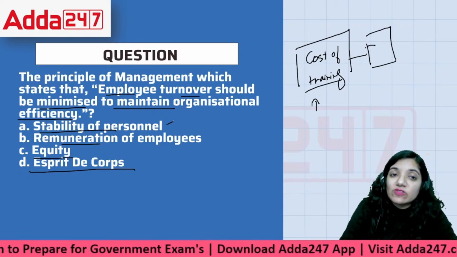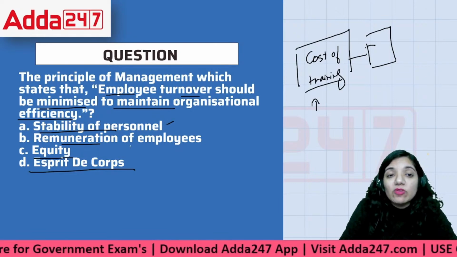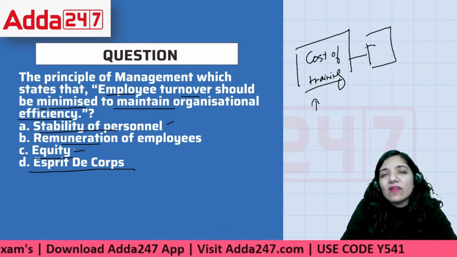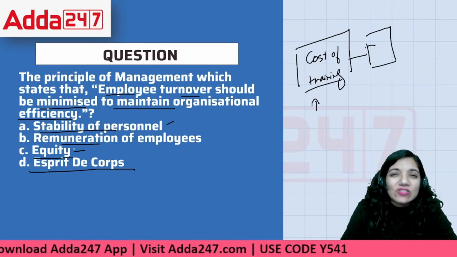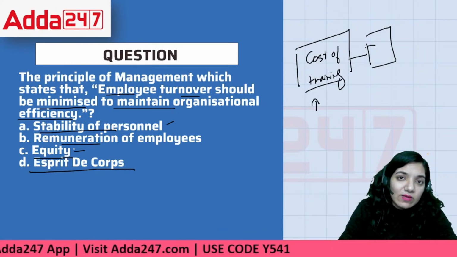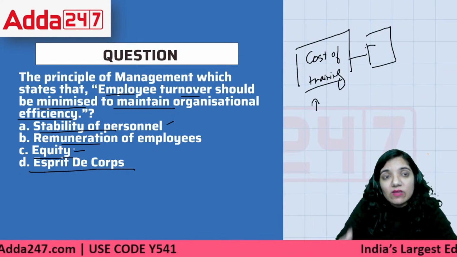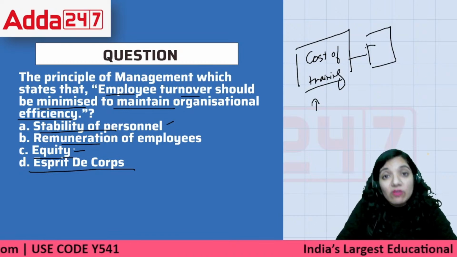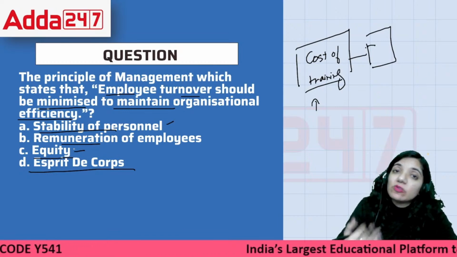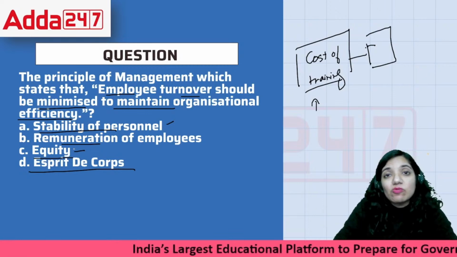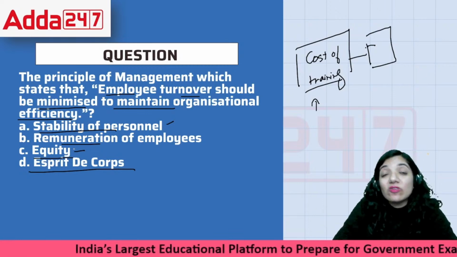Is it stability of the personnel or remuneration of the employees? Equity. Equity is having fair equality. That is not about you and I being exactly equal. If you and I are both working and you are senior to me, should both of us be given the same level of training? No. The person who's junior would require more training, while the senior requires less time for training because he's already trained.